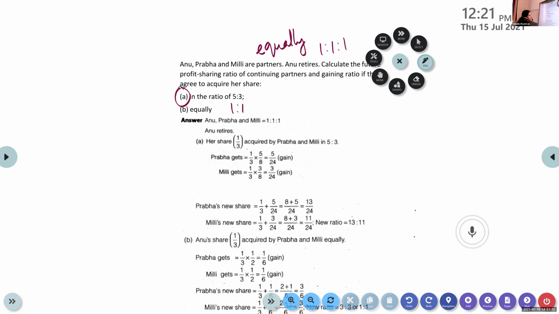So you can quickly say what is the gaining ratio in both the cases. Tell me the gaining ratio. Is there anything to calculate?